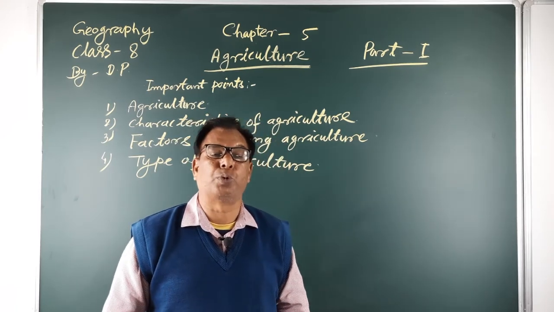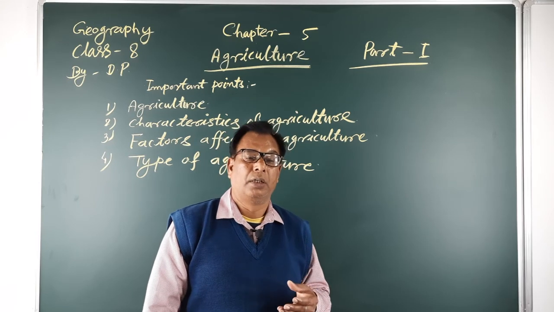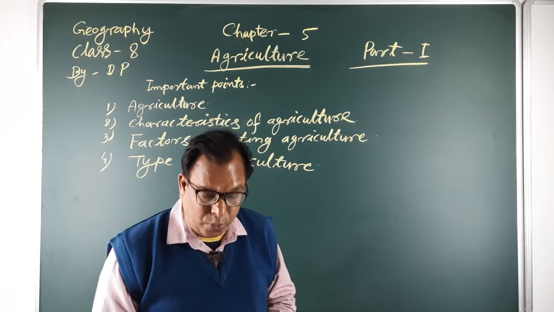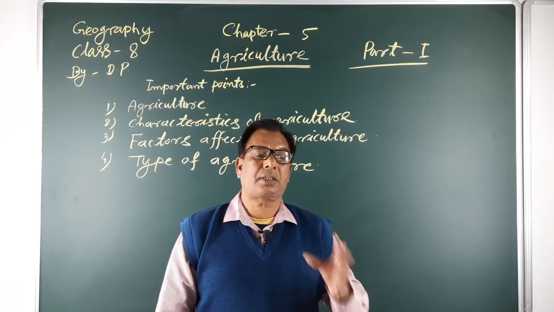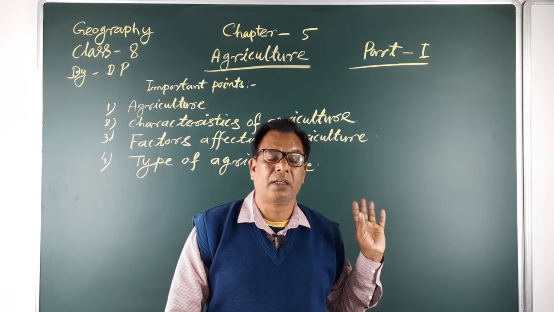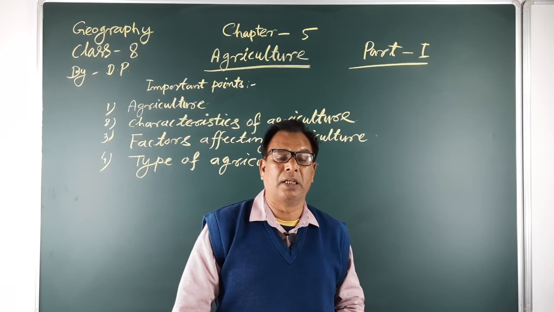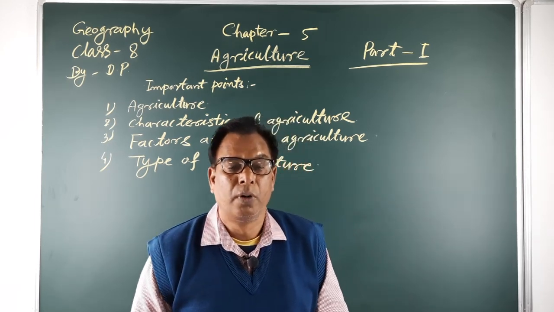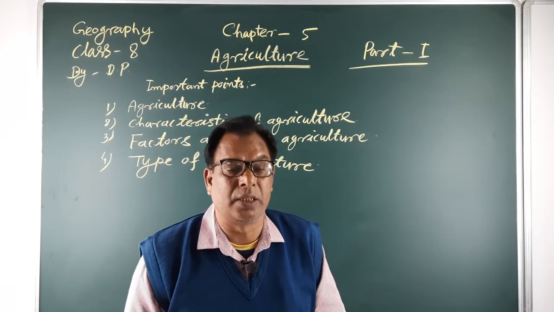Many products are produced from agricultural products, so industrial development also depends on agriculture. Agriculture is the backbone of industries also.